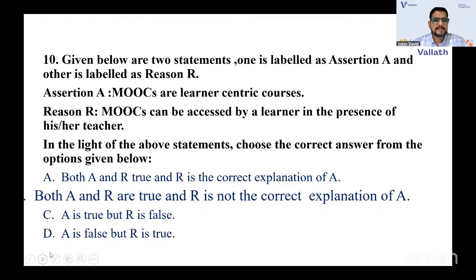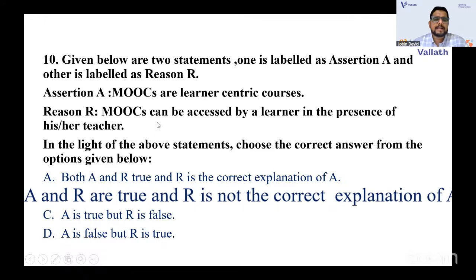I will tell you the answer. A and R are both true, but R is not the correct explanation, because MOOCs are learner centric. Obviously, MOOCs can be accessed by a learner in the presence of his or her teacher. That's also correct, but that does not give the correct explanation of the assertion.